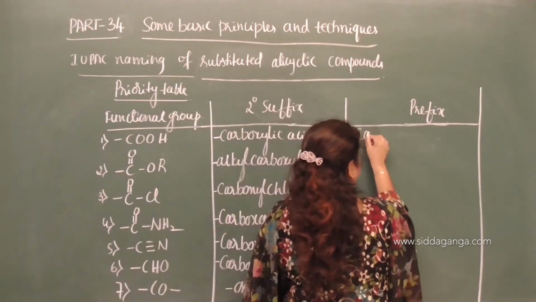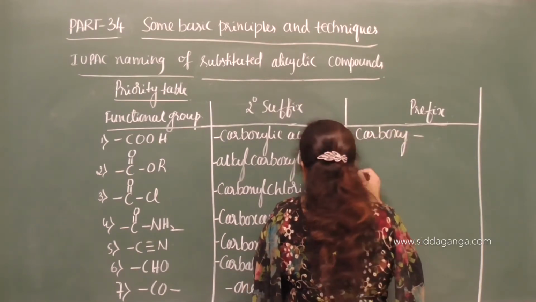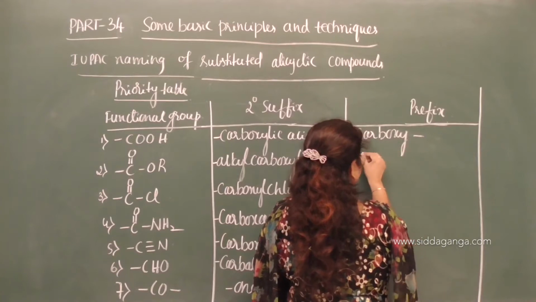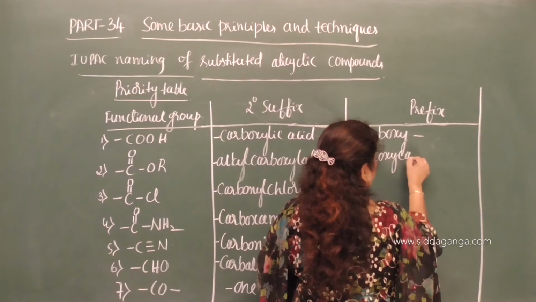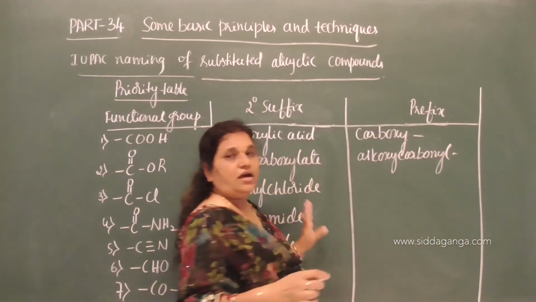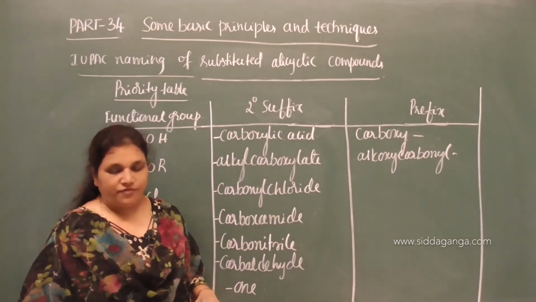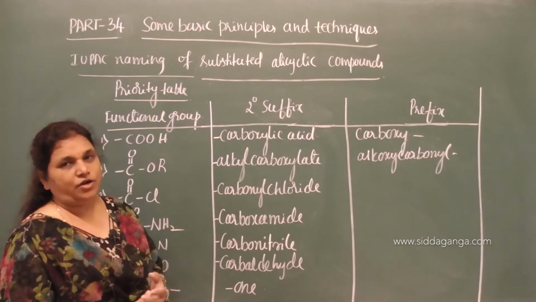The same prefix that we are using, carboxy, and for the ester group it is alkoxycarbonyl. Alkoxycarbonyl is the prefix for the ester functional group.